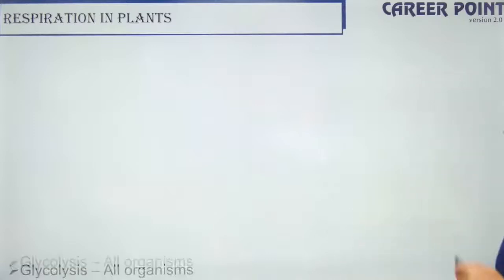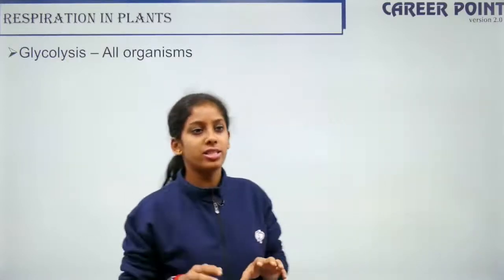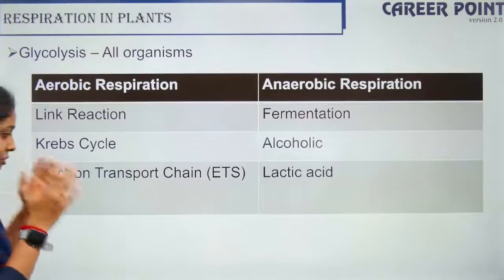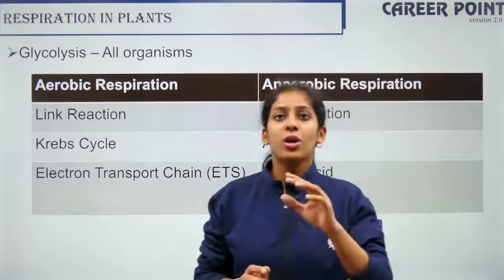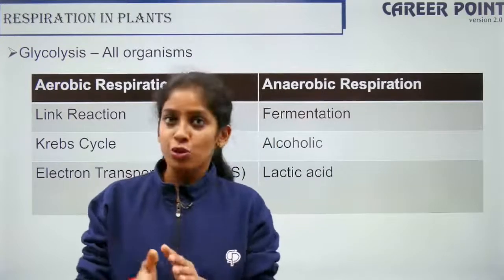So respiration in plants actually starts off with glycolysis. This is the primary process that happens in all organisms. There is a difference between aerobic respiration and anaerobic respiration. As you know, aerobic is in the presence of oxygen and anaerobic is in the absence of oxygen.